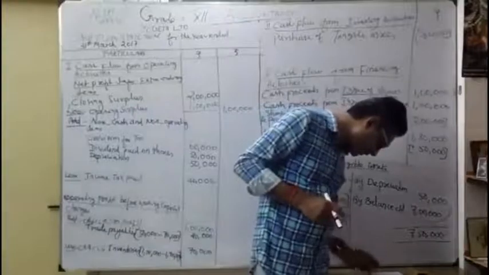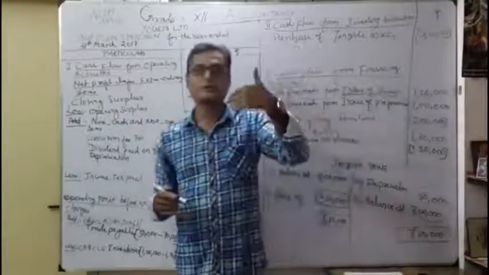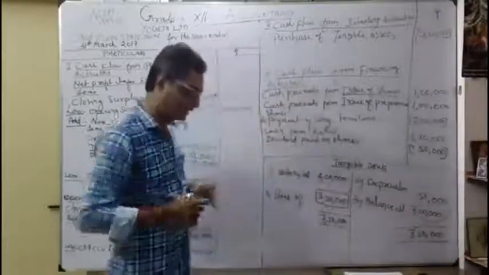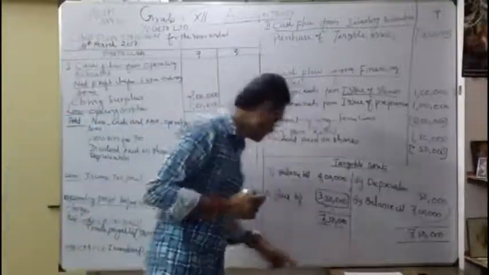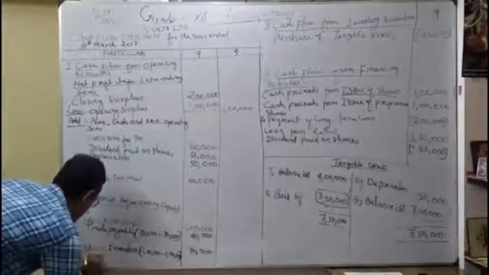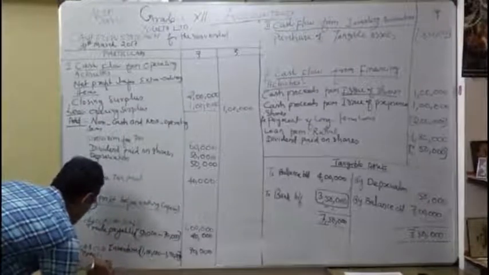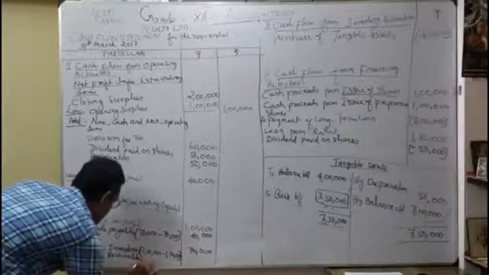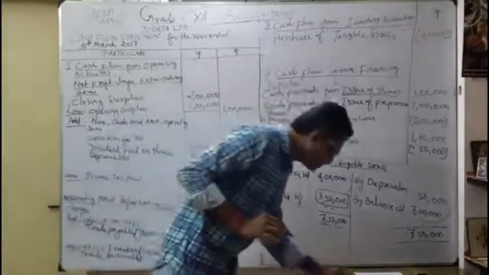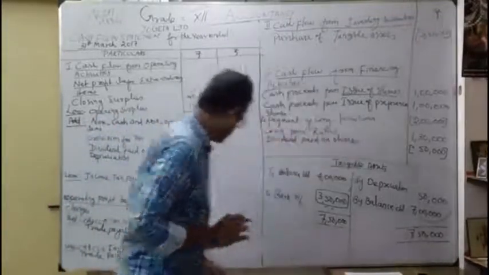Trade receivables, in the same manner. 50,000 in 2016, now become 1 lakh. In the same manner, what increased? Our trade receivables. Okay, I am going to show it here. Trade receivables, 50,000 become 1 lakh.